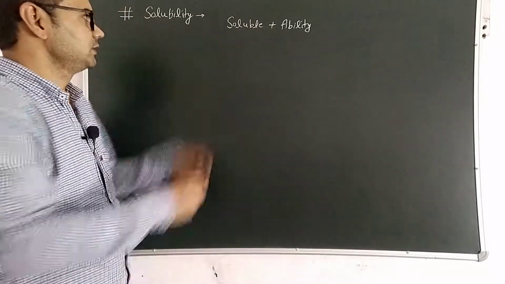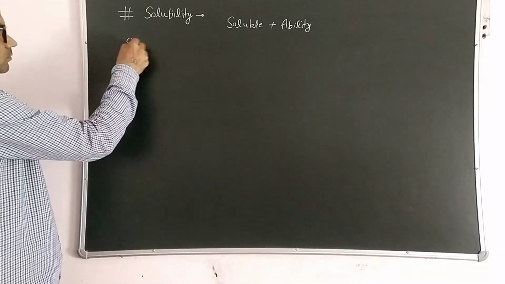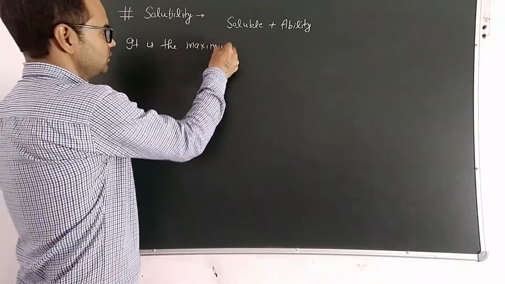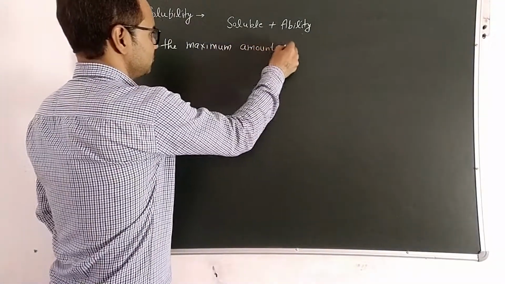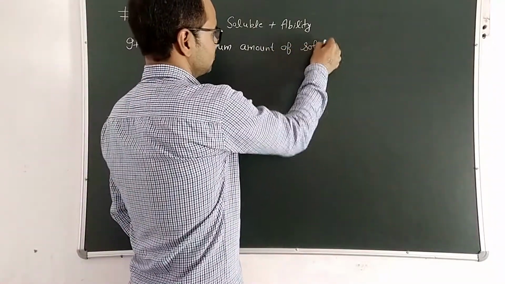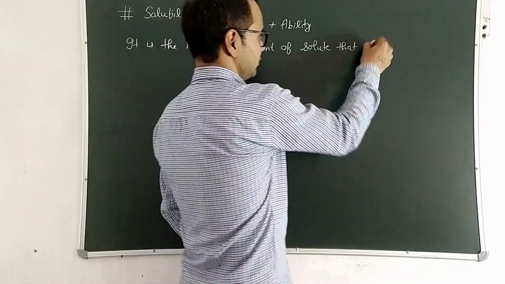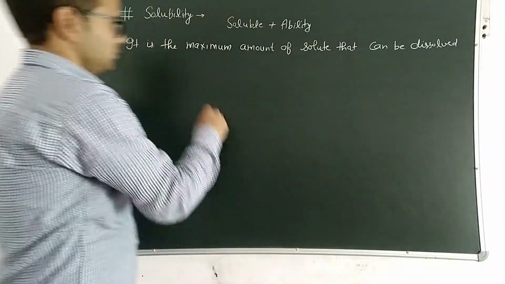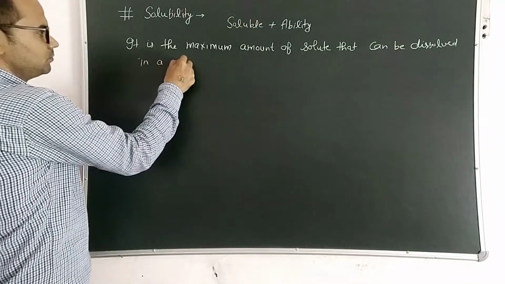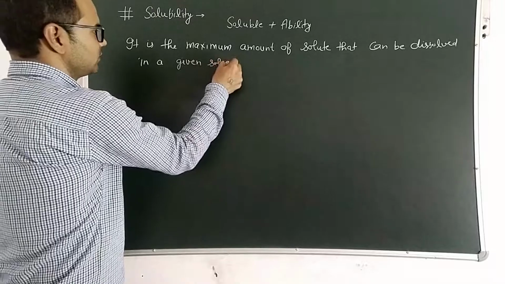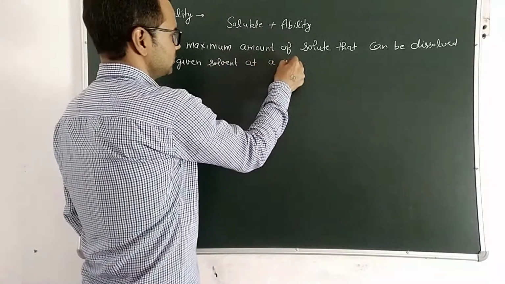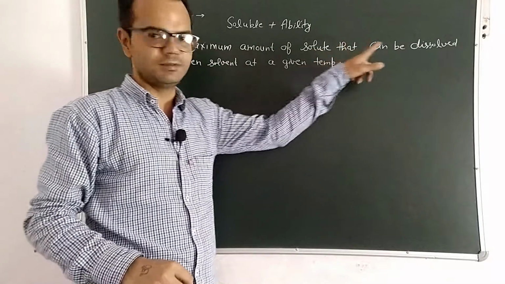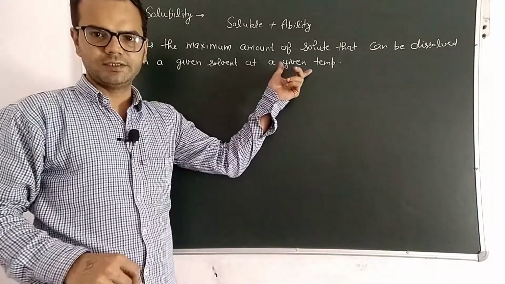So the definition of solubility: it is the maximum amount of solute that can be dissolved in a given solvent at a given temperature.